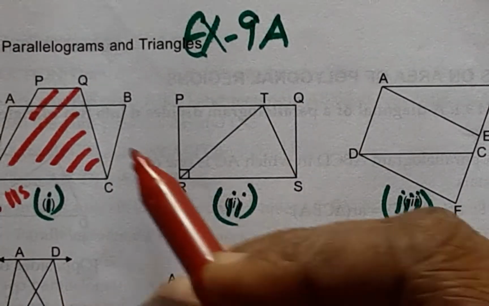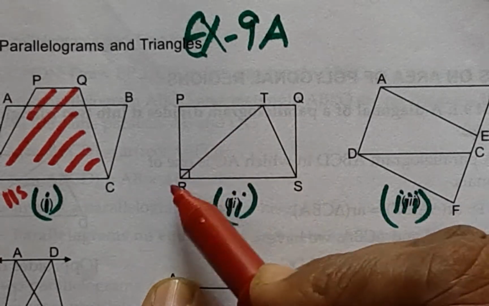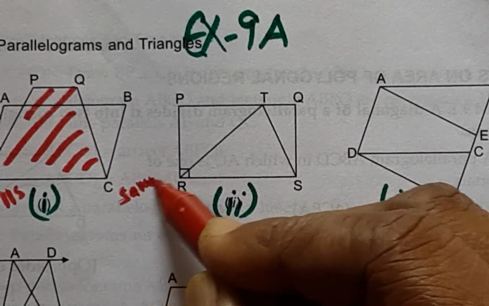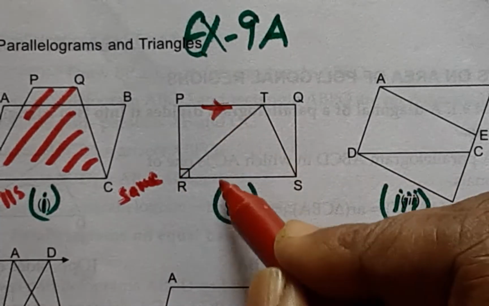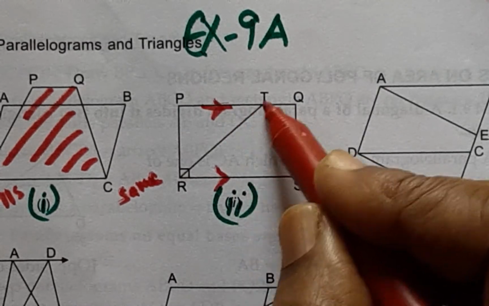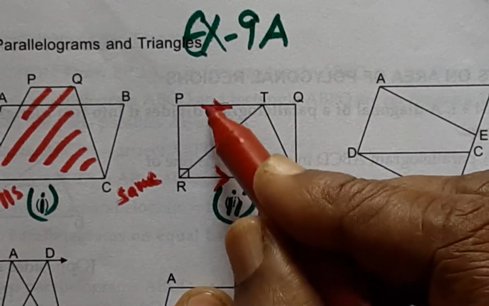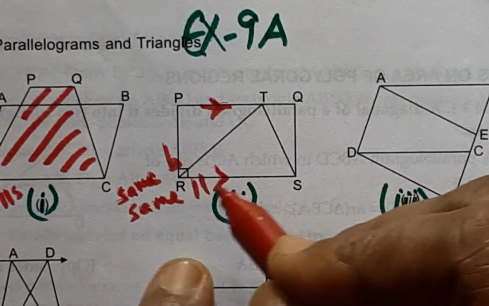Here we have the same base RS for PQSR and also TRS triangles. So they are on the same base, and also between the same parallel lines, the vertex of this triangle T and the entire PQ lie on the same parallel line. Therefore same parallels and same base. Yes.